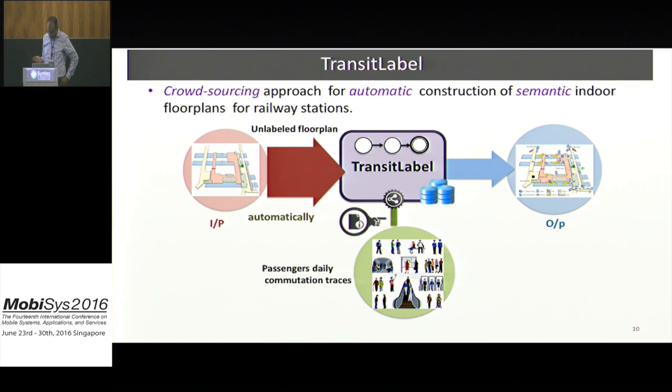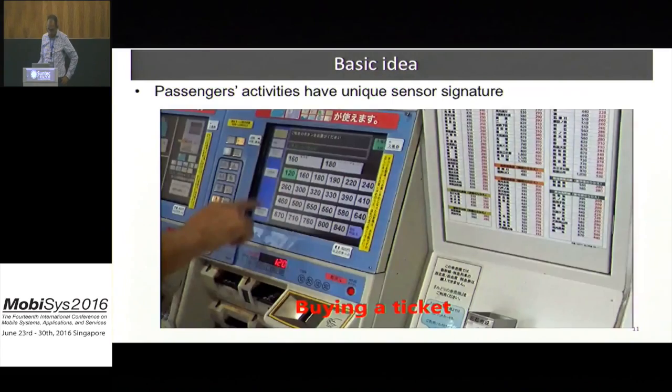The input of our system is an unlabeled floor plan, which is generated automatically by our previous system, and it can be the input from any other similar system, and a set of passengers' daily communication traces. The output is a semantic floor plan like the one shown before.